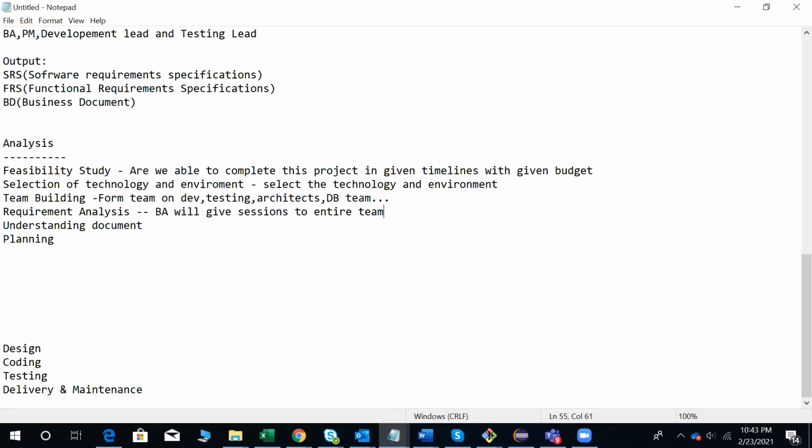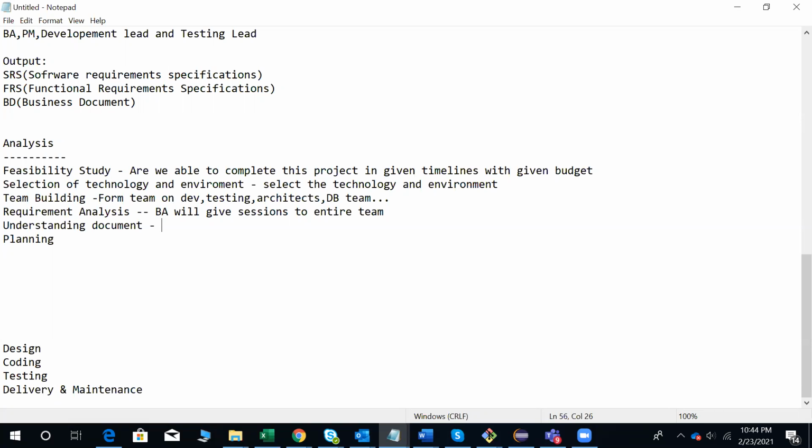Okay, BA will give sessions to the entire team and his job is to make everyone in the project understand the requirements thoroughly, and he will clarify any doubts we are having. Okay, next, understanding document. Once the requirements are clear and everybody has understood, the testing team needs to prepare an understanding document, on how much we understood based on the requirements. Development side also needs to prepare their understanding document. We need to send those documents to the client for review.